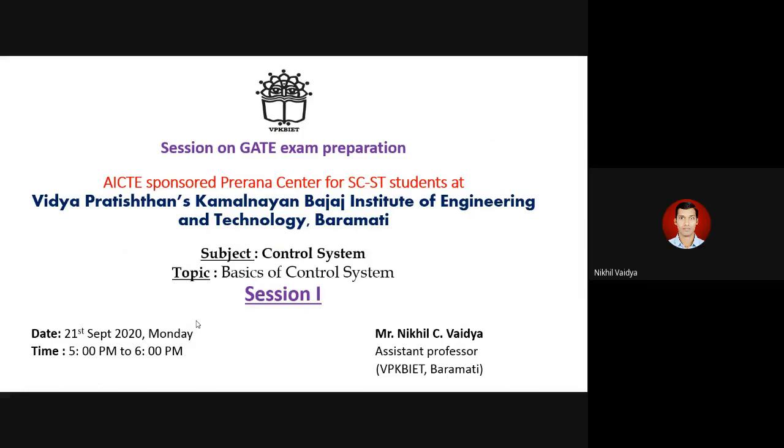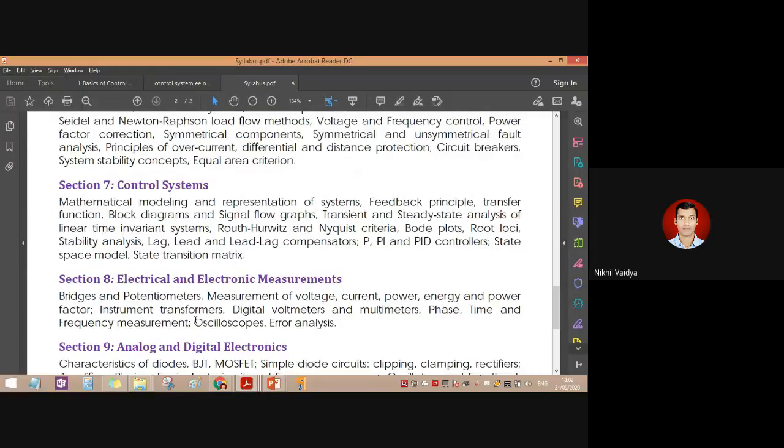So before moving ahead, I will just walk you through the syllabus, what exactly the syllabus is and how much we are going to cover today. So this is the syllabus of our control system. It is divided basically into two parts which we study in our regular curriculum, control system 1 and control system 2. But very important topics are taken here throughout our syllabus. Our syllabus contains many more topics, but the main important topics are covered in this GATE syllabus here.